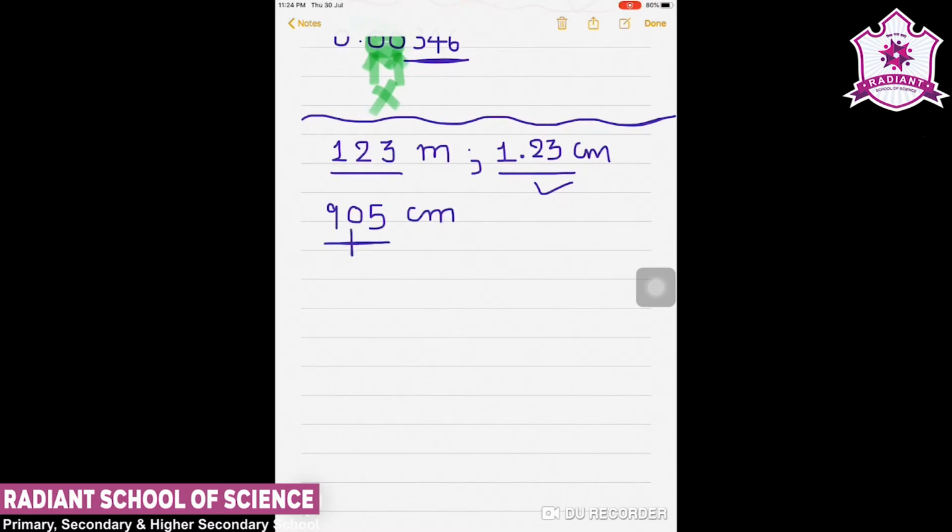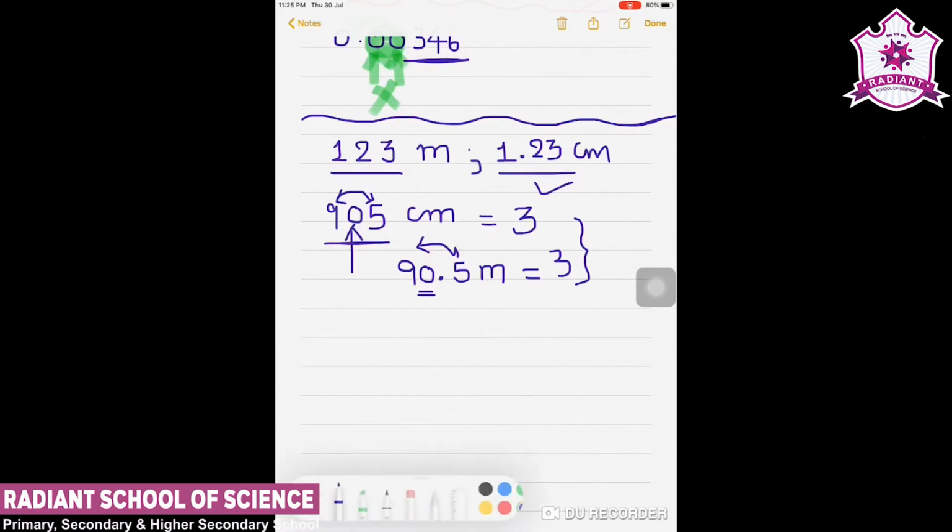So I say 905 centimeter has this 0 between two non-zeros, so there are 3 significant figures. In the same manner, if I want to write it in meters, I can say 90.5 meter. Again, this 0 is between two non-zeros, so it has 3 significant figures. So here it is clear how we convert it as a significant figure.